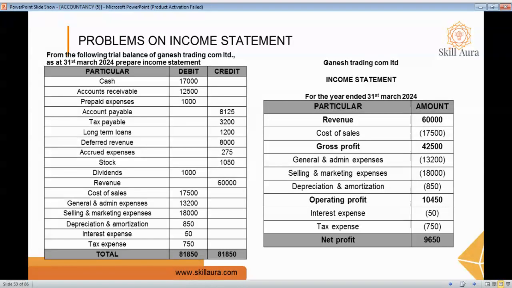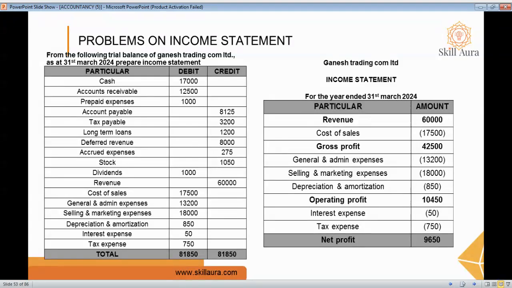We should first analyze what the assets, liabilities, and equities are here, and also what topics come under the income statement. For that, we have to analyze the format. So here the assets, liabilities, and equities are given. Assets are cash, account receivable, and prepaid expenses.